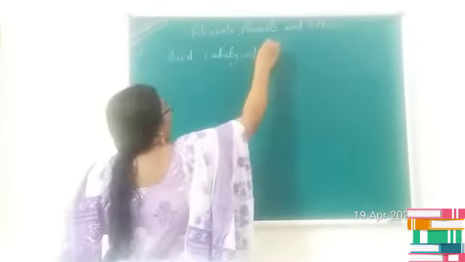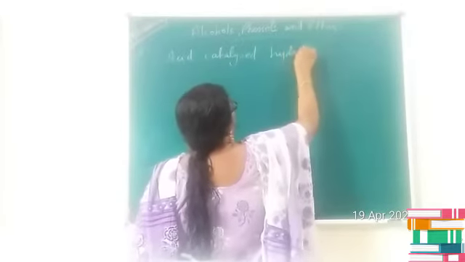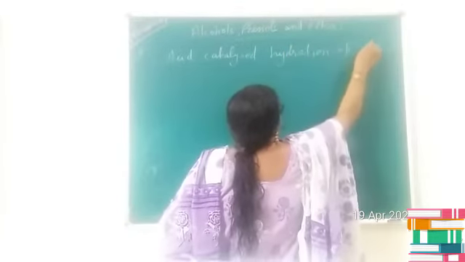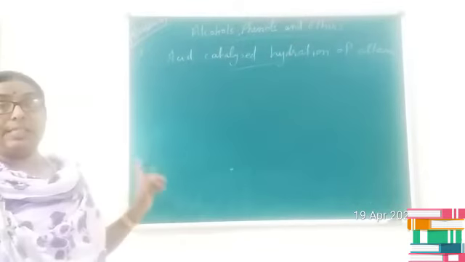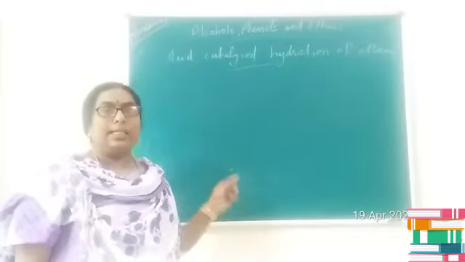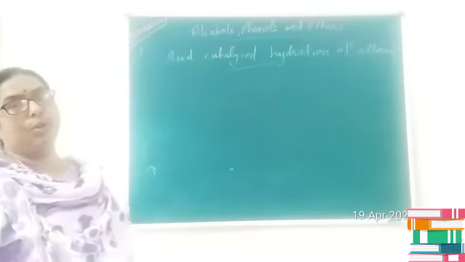We continue with the methods of preparation of alcohols. The next method of preparation we can consider is acid catalyzed hydration of alkene. This is a very important method. Why? This is the third mechanism we are going to study.